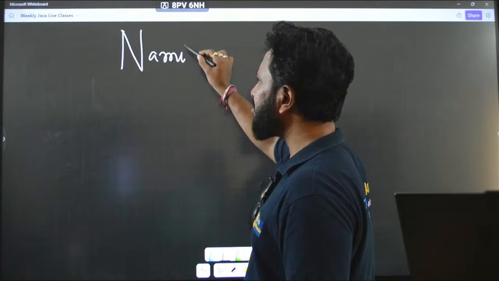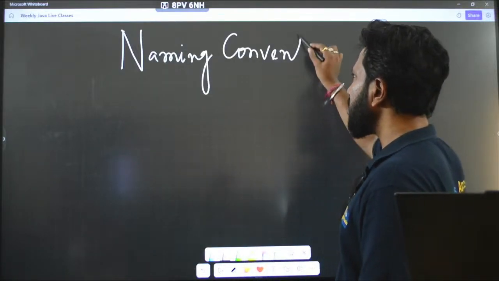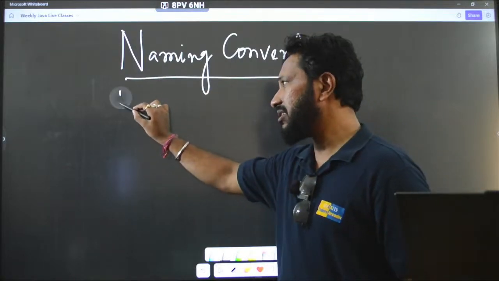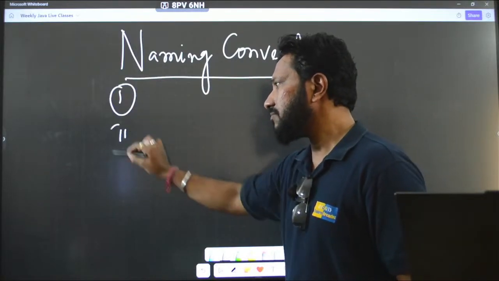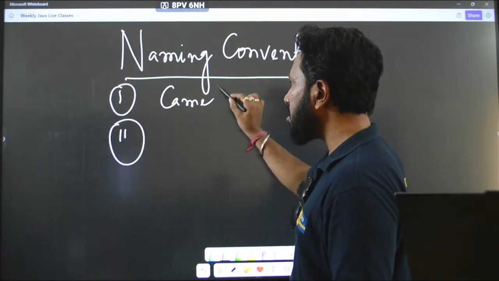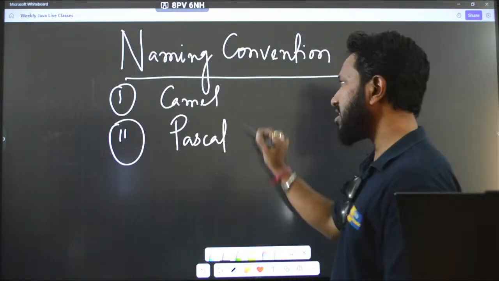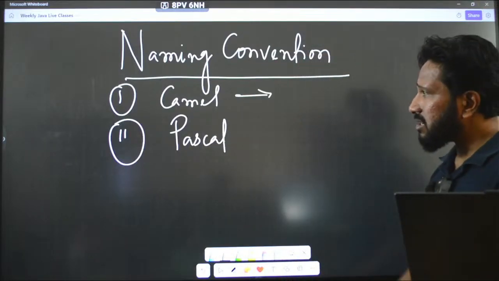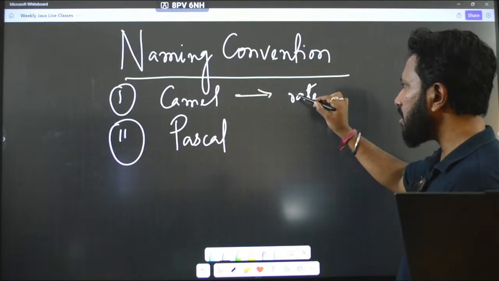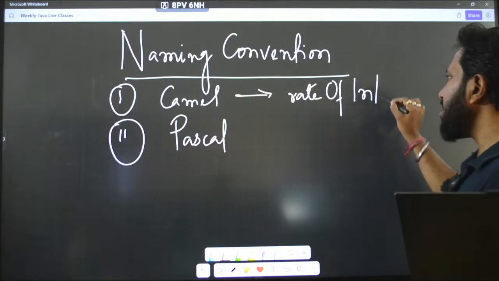And I have already given a recap of that, so let me just tell you once again. You have two types of naming conventions. The first one is the camel naming convention, and the second one is the Pascal naming convention. Okay, camel in the sense, I will just say like this, say suppose rate of interest.